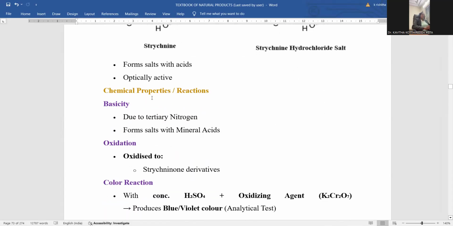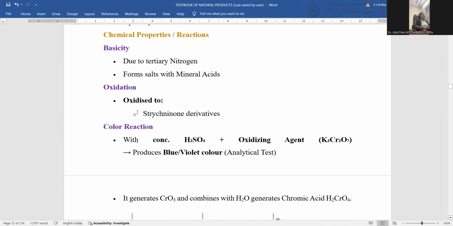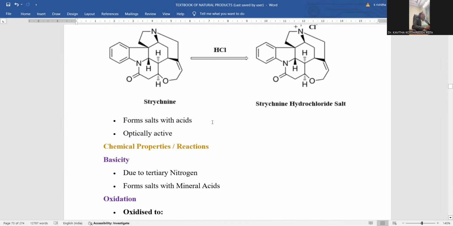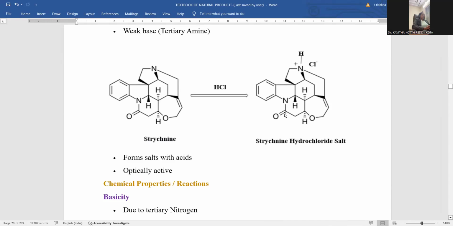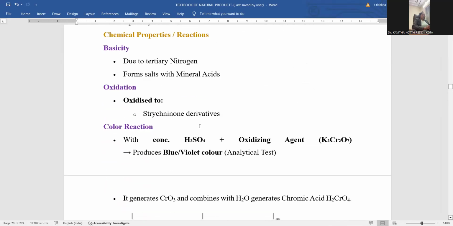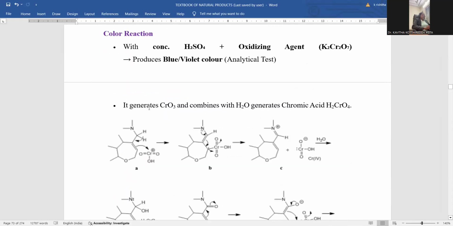If you go with the chemical properties and reactivity, basicity: being a tertiary amine, it is weakly basic in nature, and mineral acids are sufficient to make salts with this compound. Oxidation is also possible. Strychnine derivatives are generated wherever the ketonic moiety is present. This strychnine derivative formation takes place with this ketonic functionality. In oxidation, strychnine derivatives will be originated if you treat with chromic oxide, which with water generates chromic acid, H2CrO4.